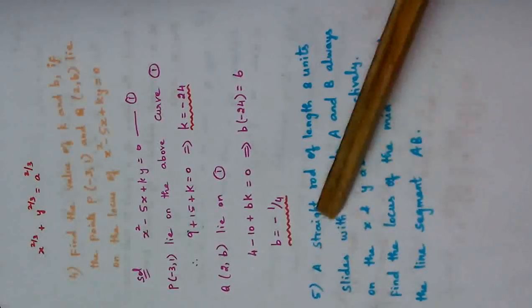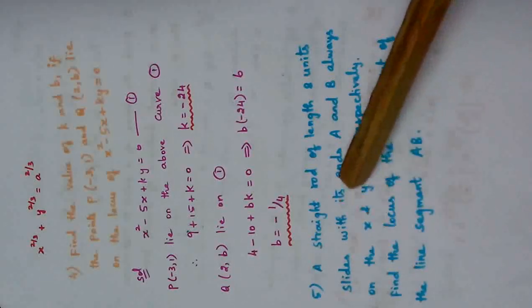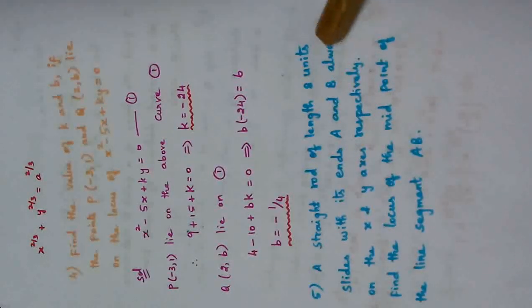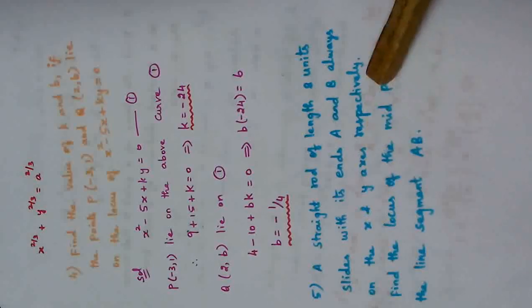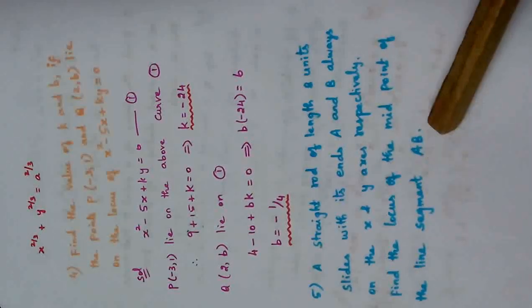Problem number 5. A straight rod of length 8 units slides with its ends A and B always on the x and y axis respectively. Find the locus of the midpoint of the line segment AB.